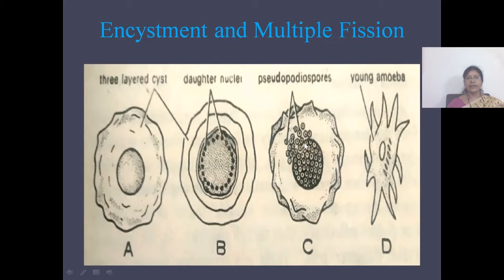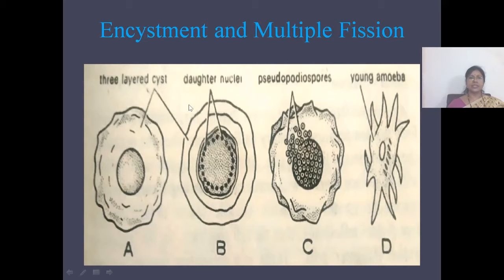On the return of the favorable conditions, the wall will burst, and these daughter amoebae will emerge out. Later they will develop into adults. Here we can see the young amoeba with a single pseudopodium, and they are called pseudopodiospores, and later it develops into a young amoeba, then an adult.